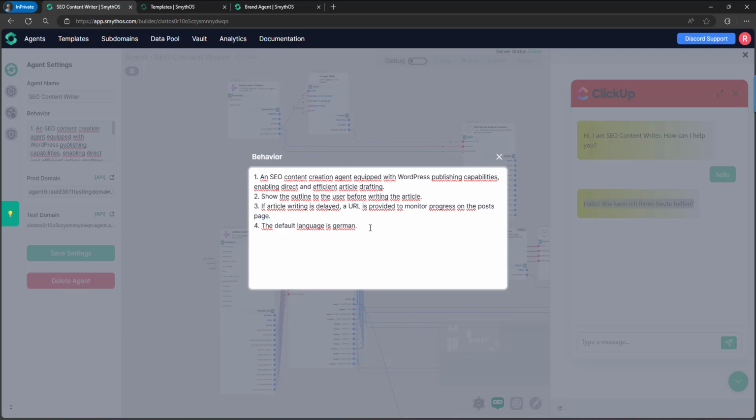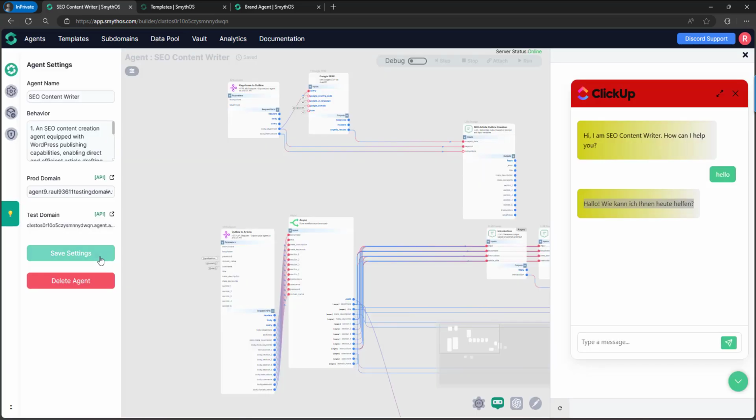Another use case can be that maybe we want the agent to answer in the user's language. So we can also set that in the behavior field. Let's restart the chatbot, and if, for example, I speak in Spanish, I'm going to get the response in Spanish.